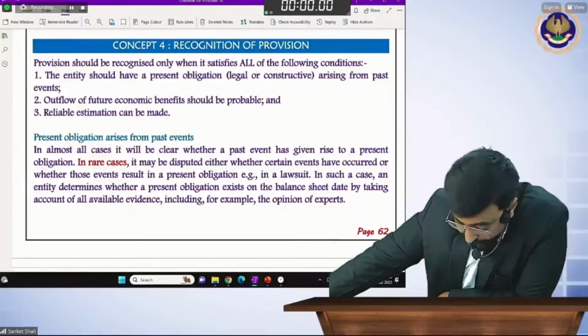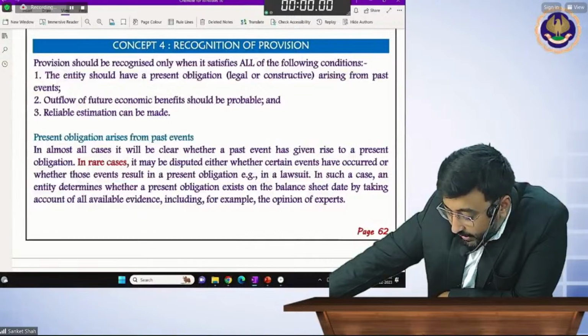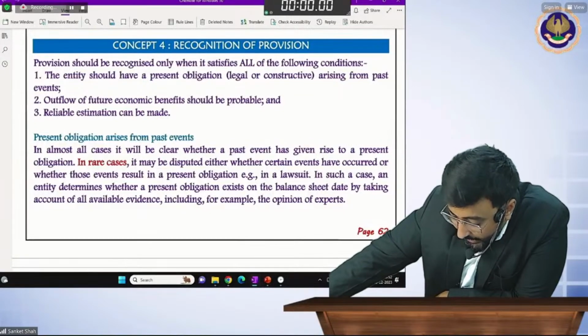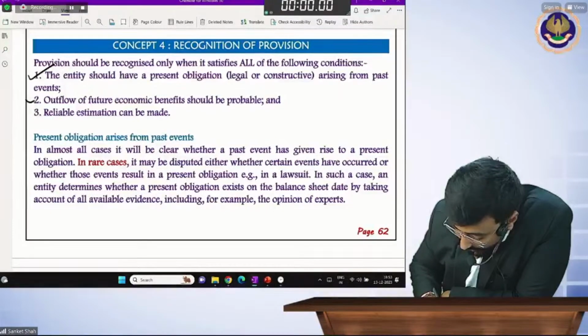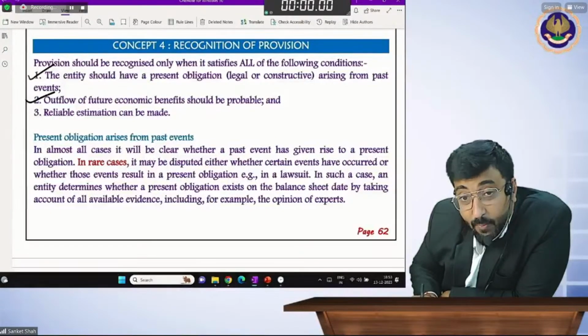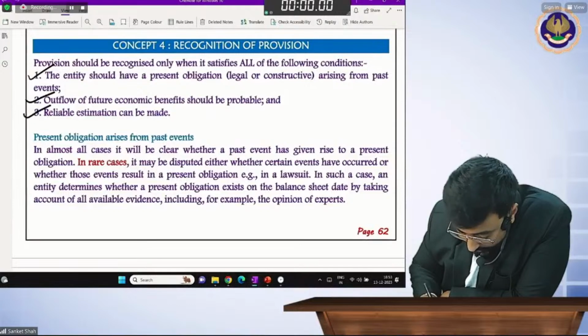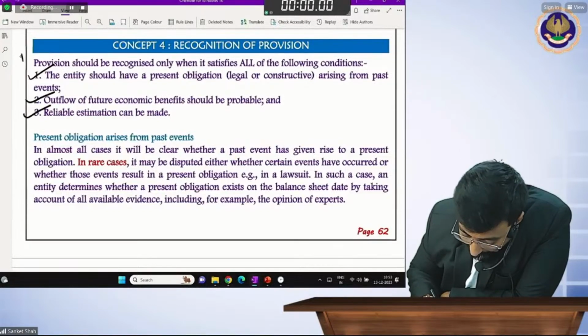ठीक है. Provision should be recognized only if following conditions are satisfied. The entity should have present obligation. Outflow of future economic benefits should be probable. And reliable estimate can be made.